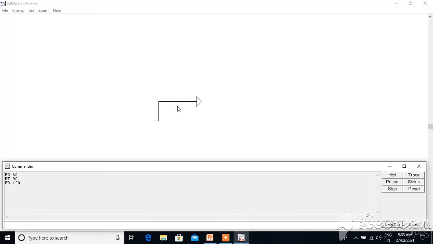The two sides which are in front of each other are equal. So one side we move forward for 60 points, and for the other side we move forward for 120 points. Then again turn 90 degrees, then move forward 16 points, then turn again 90 degrees and move forward 120 points. So in this way you will get your rectangle.